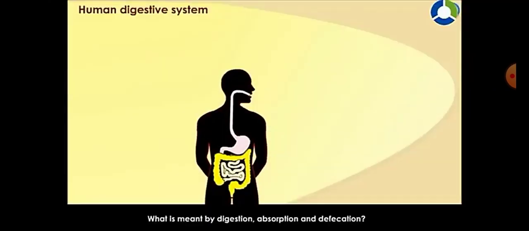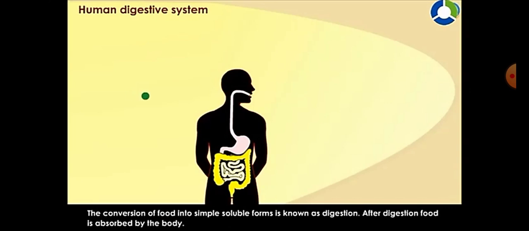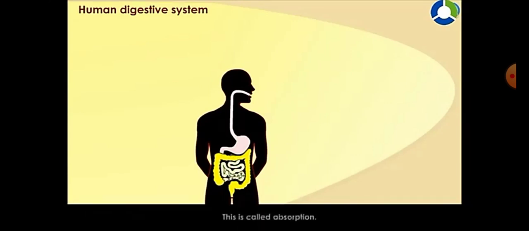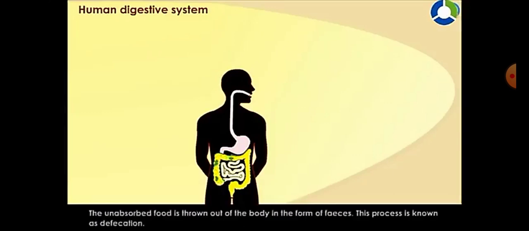Students, what is meant by digestion, absorption and defecation? The conversion of food into simple soluble forms is known as digestion. After digestion, food is absorbed by the body. This is called absorption. The unabsorbed food is thrown out of the body in the form of feces. This process is known as defecation.